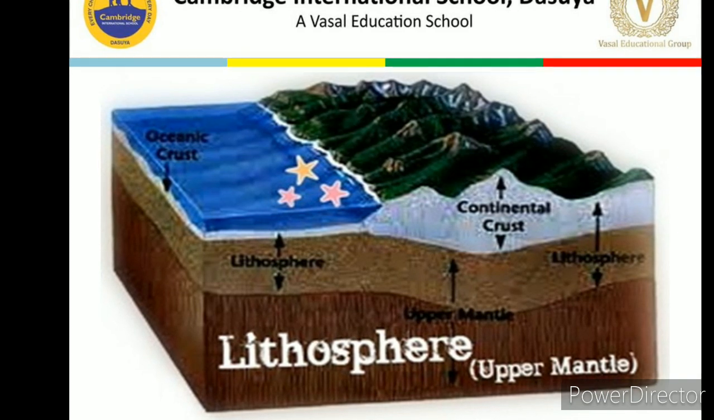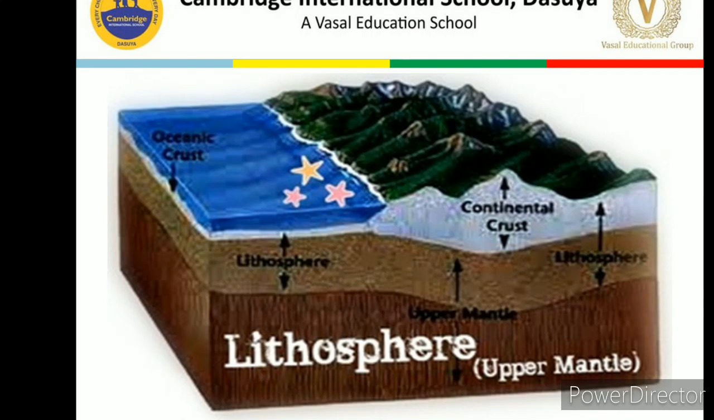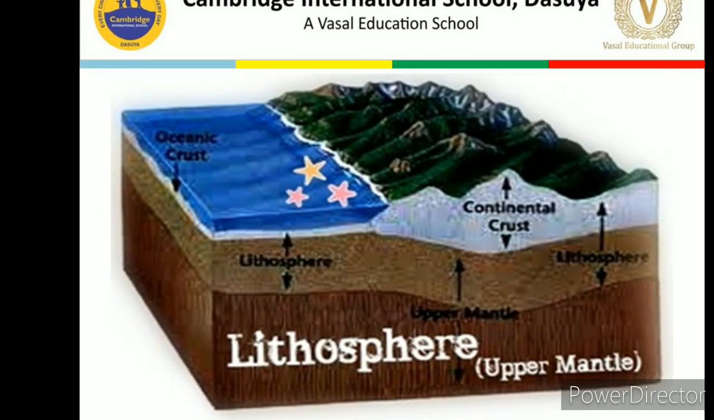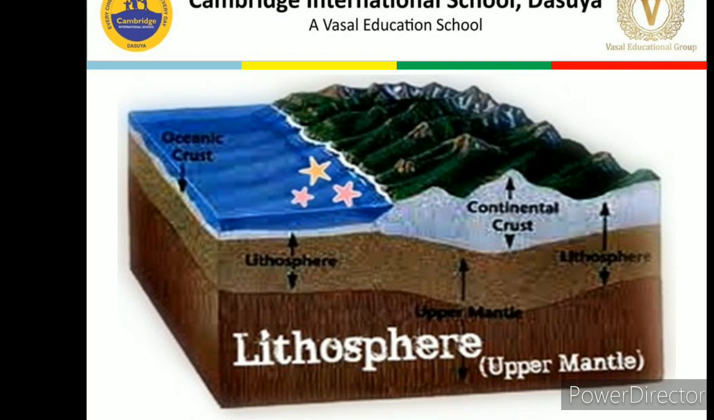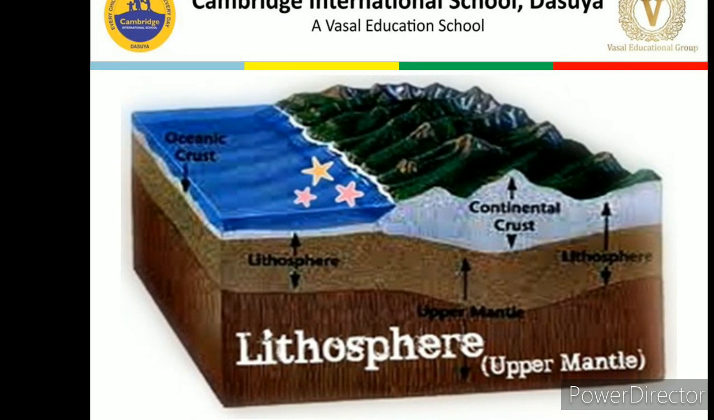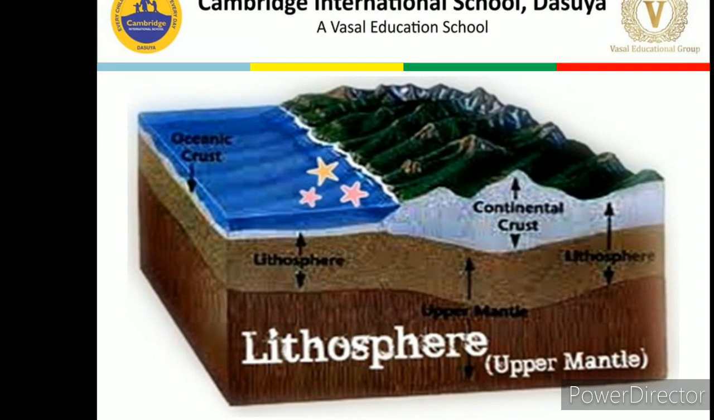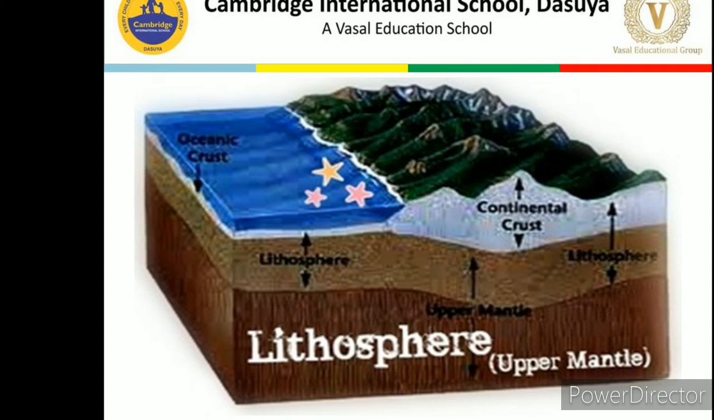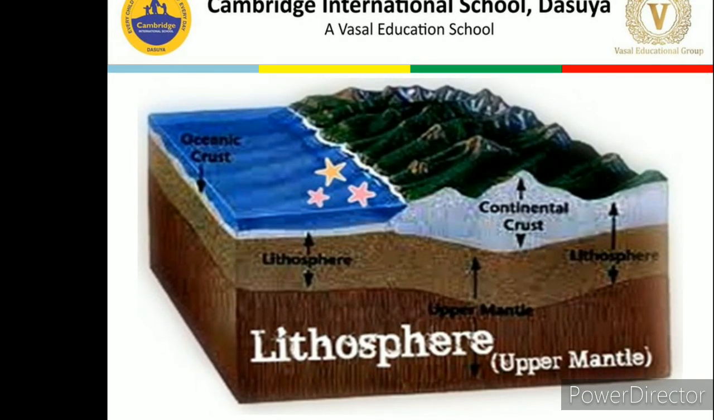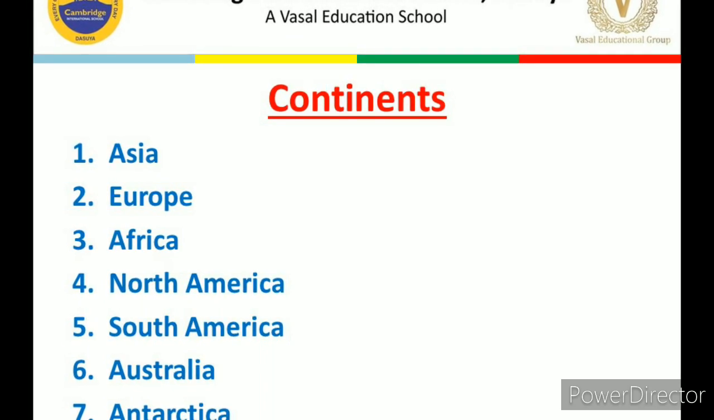Are you all getting this? Whatever water is present in the oceans, below that ocean there is also land. There is a solid surface which is holding this water. Clear? Whether it is the ocean or the rivers or the pools, they all have land below them. Is it clear? Okay, now let's discuss the continents.